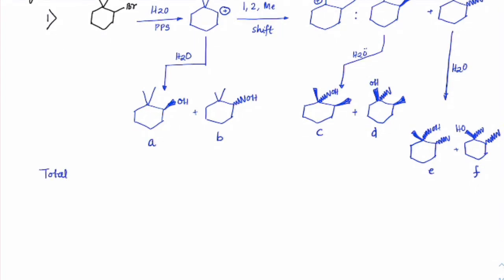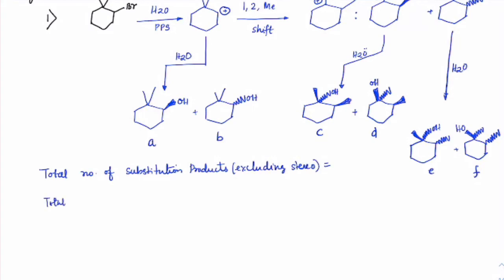So total number of substitution products, excluding stereo. You will be asked this way. This is the first statement that could be asked.